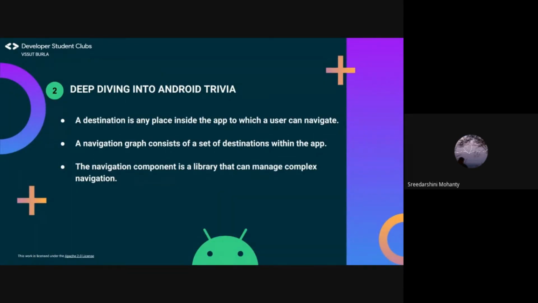Okay, the second concept you are using here is navigation paths. The destination is any place inside an app to which a user can navigate. A navigation graph for an app consists of a set of destinations within the app. The navigation component is a library that can manage complex navigation, transition animation, deep linking, and compile time checked argument passing between the screens in your app. To use navigation library, you need to add the navigation dependencies to your Gradle files.